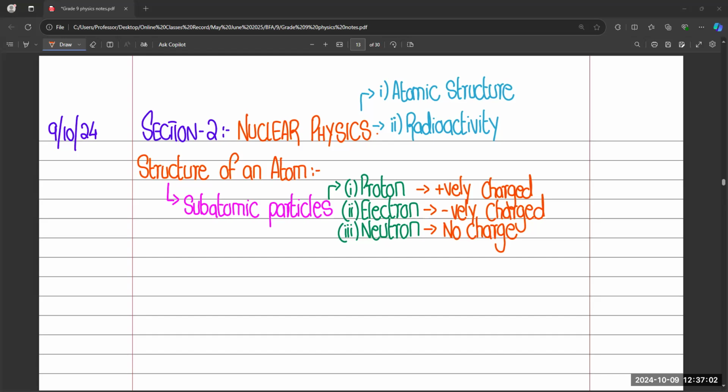Because that topic is also included in our syllabus of nuclear physics, so we need to know about that part, what the suppositions of the Rutherford experiment are, and how we came to know that the structure of the atom actually looks like this.